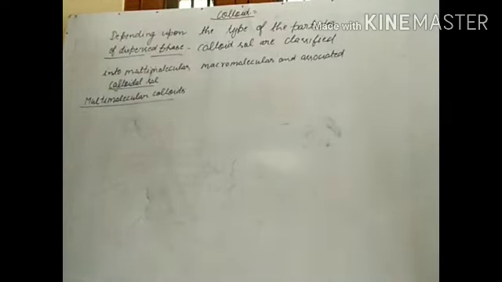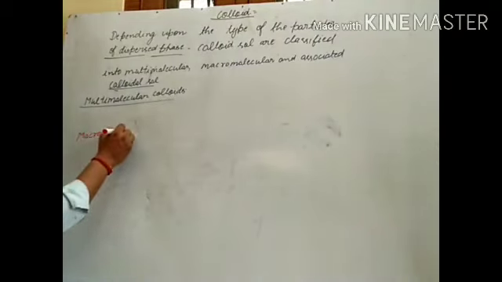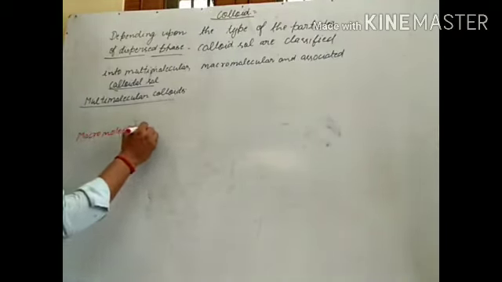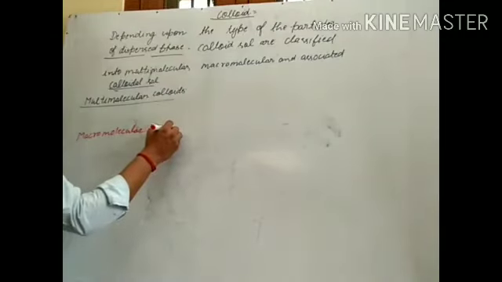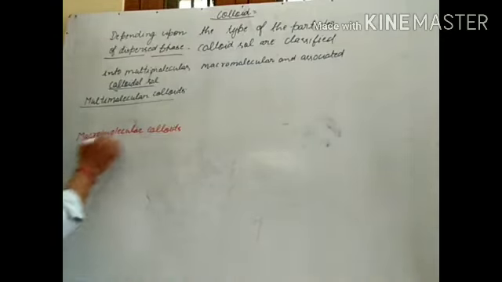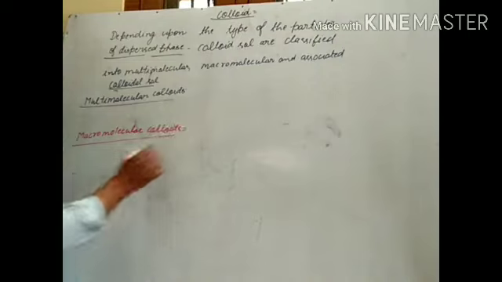Macromolecular colloids. What are macromolecular colloids?